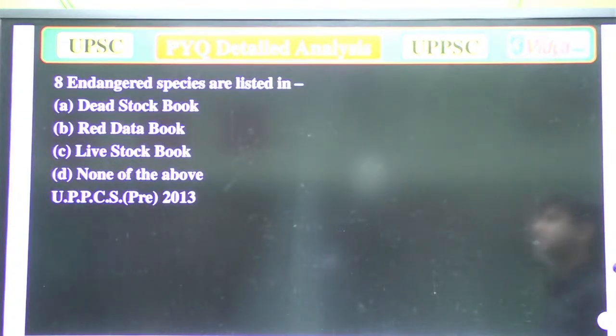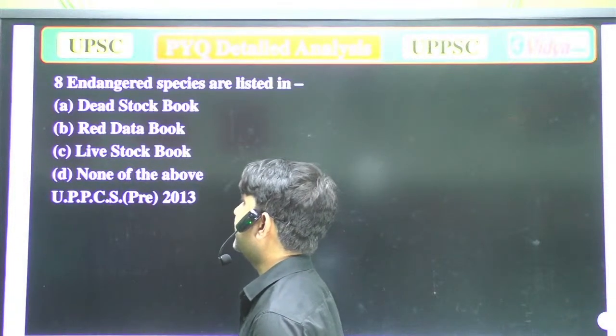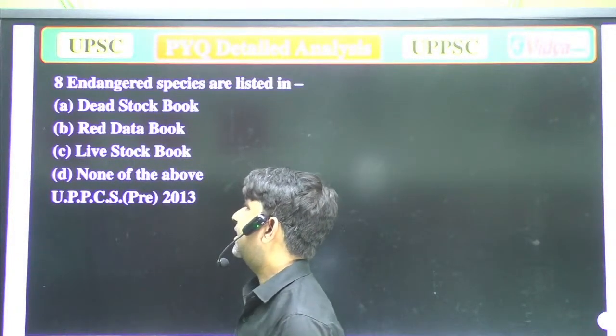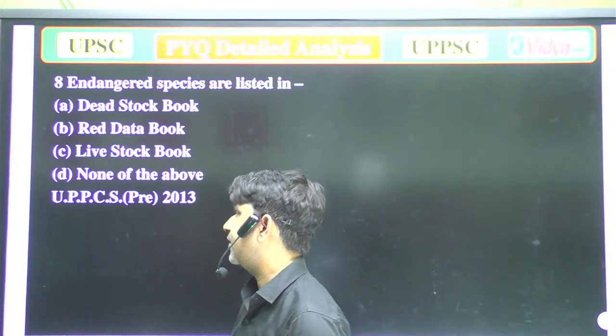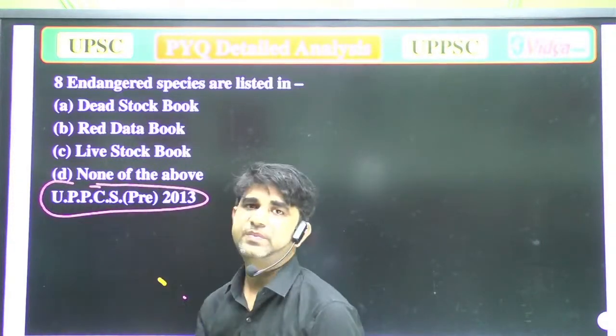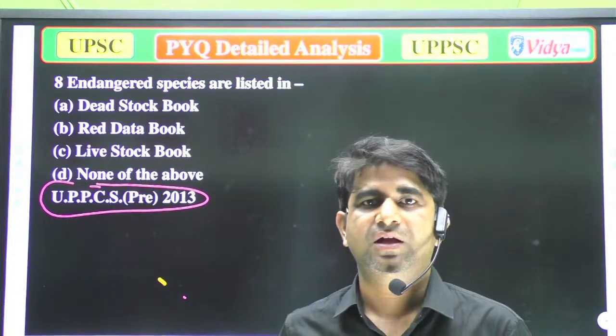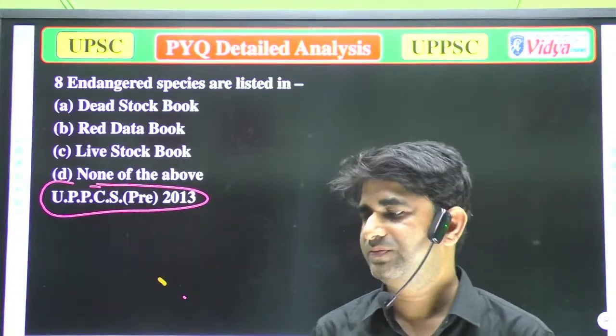Our next question is again a similar question: endangered species are listed in: A, Dead Stock Book; B, Red Data Book; C, Livestock Book; and D, none of the above. That question has been asked in UPPSC 2013. Again, please answer that question, everyone. I'm still waiting for your answers.